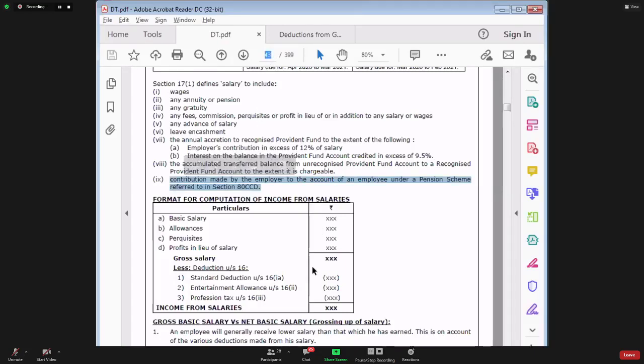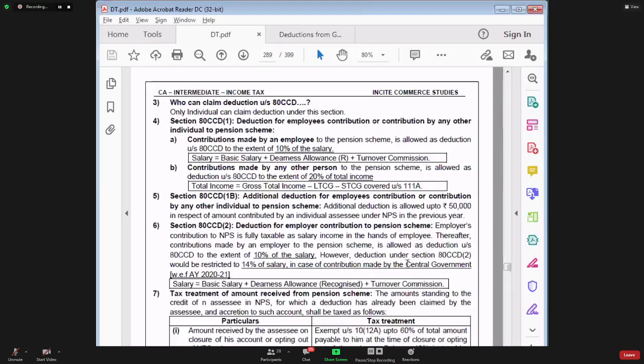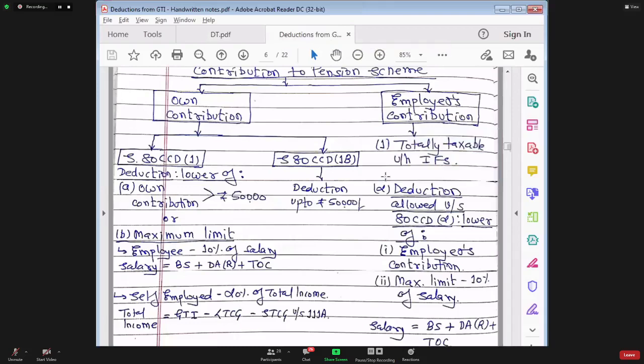Yes, have you understood this point? So we are discussing employer's contribution to pension scheme. Step number 1, this employer contribution is an income of the employee. So first of all, it should be taxable under income from salaries. And number 2, that same amount of employer contribution is also allowed as deduction to the employee.